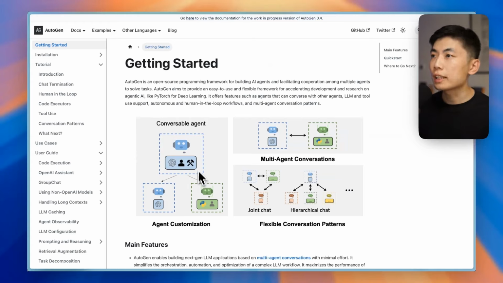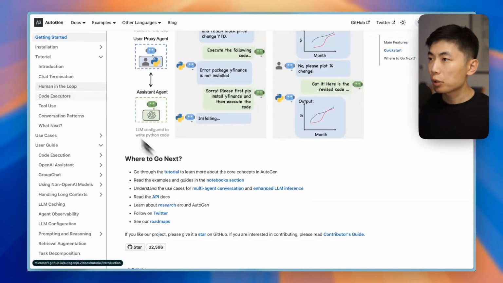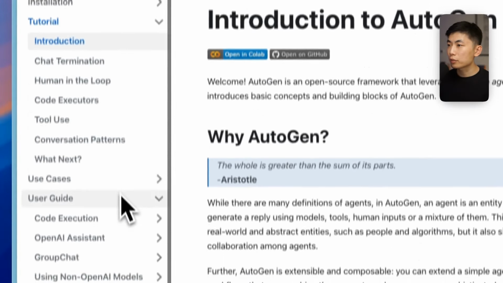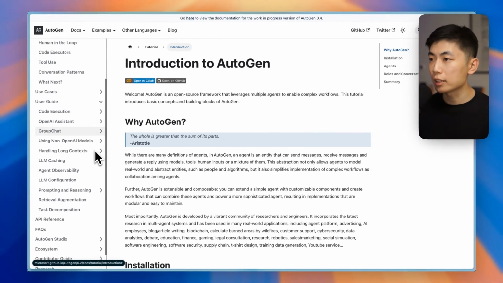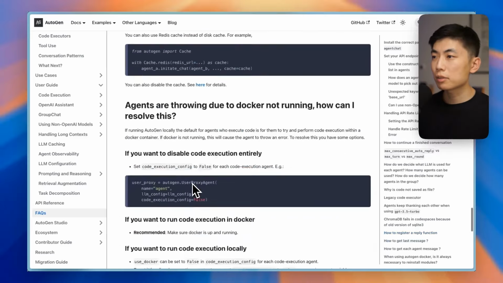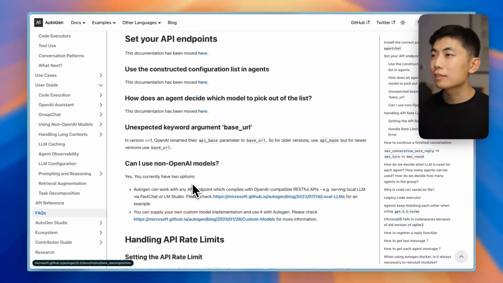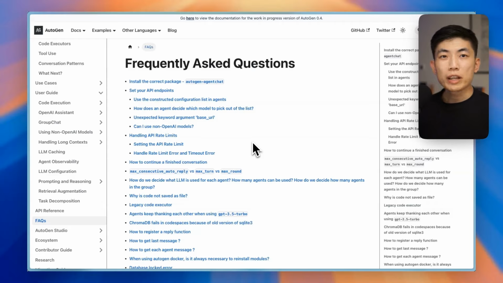We'll also look at the case for AutoGen, which in their case has a few quite nice architecture diagrams, good quick starts, decent amount of tutorials, and various different user guides here. And let's see the FAQ section. That's also a decent sized FAQ. Yeah, that also looks all right. We won't dive into too much detail for these documentation sites, but you get the idea of what to look for here. Now, moving on to the next item, commercials of the project.